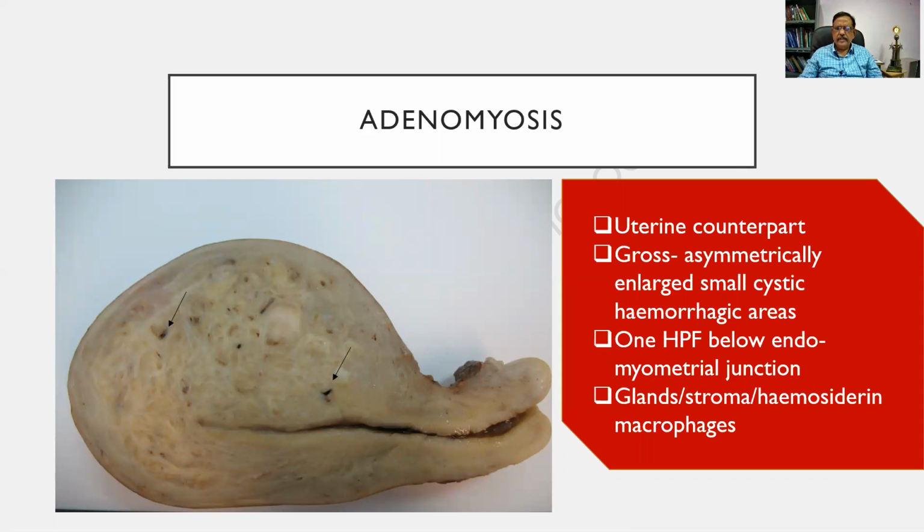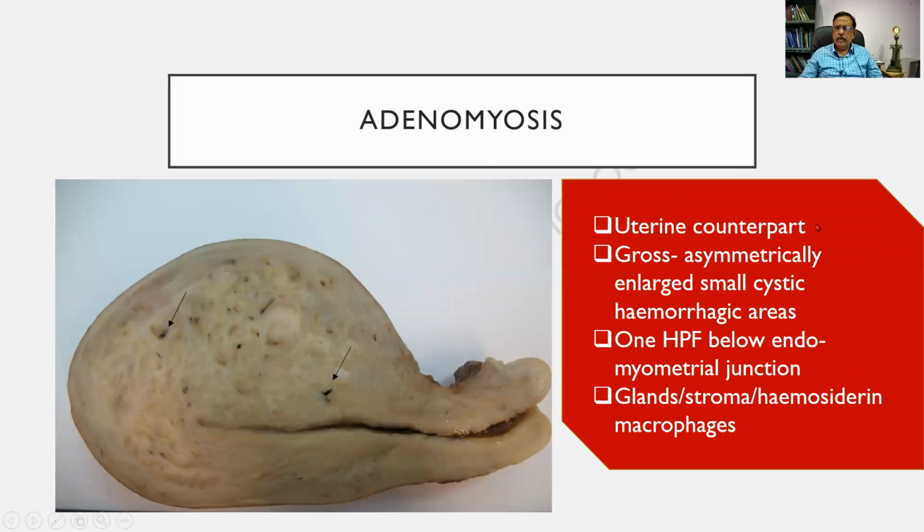This is another lesion, the uterus. This is not endometriosis but a counterpart. Just for the sake of completion, I am showing. This is the uterus which is having an asymmetric enlargement. When compared to this side is much thicker. And I am finding small cystic lesions. This is what I mentioned earlier. And these contain blood, pointed out by the black arrows.